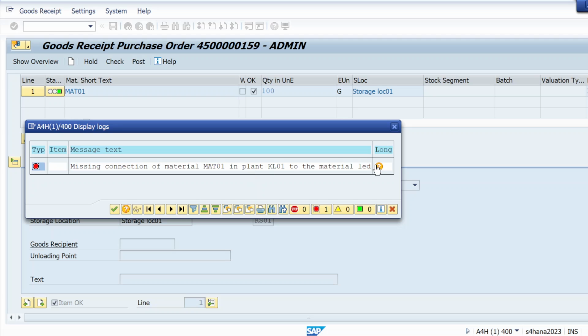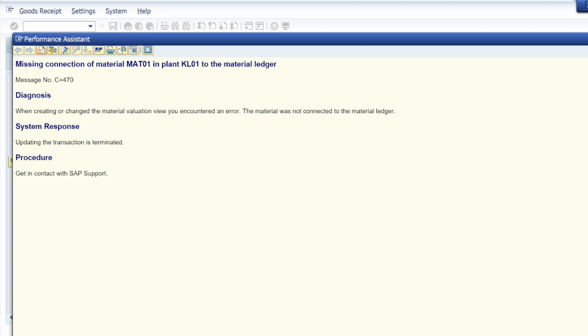Just see, this error I was facing yesterday. If you also face this error, what's the reason? The material ledger must be activated, like I explained. So how can we make it active?